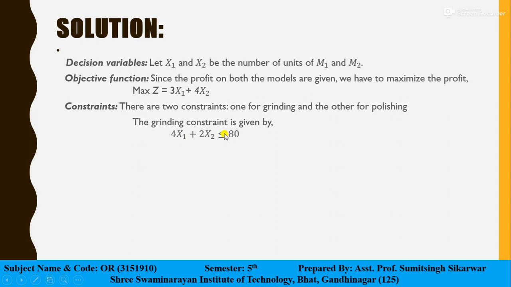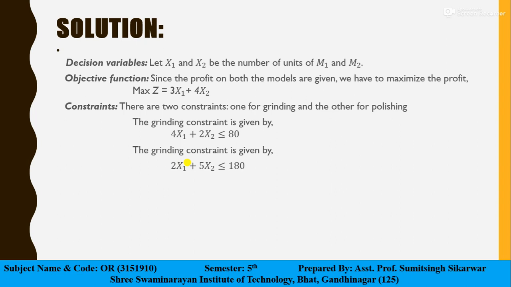Now, for the polishing machines, there are 3 polishers available, and on each polisher 60 hours are available.